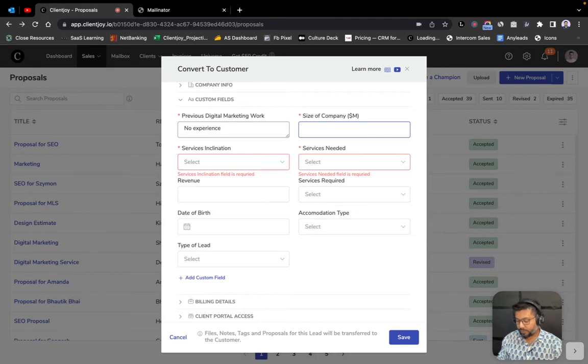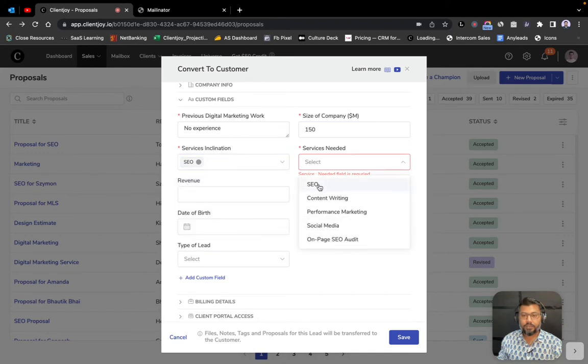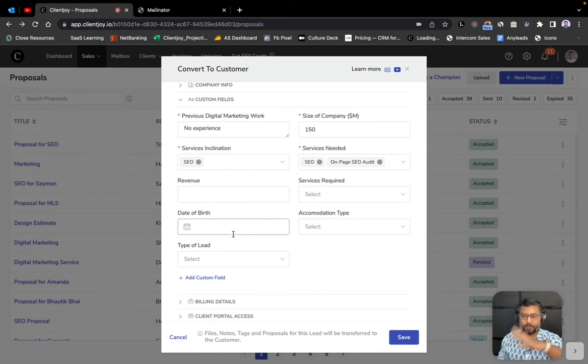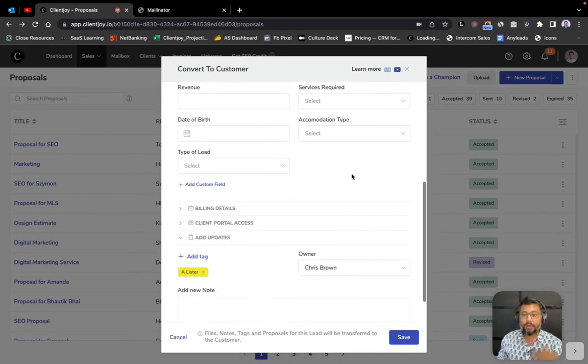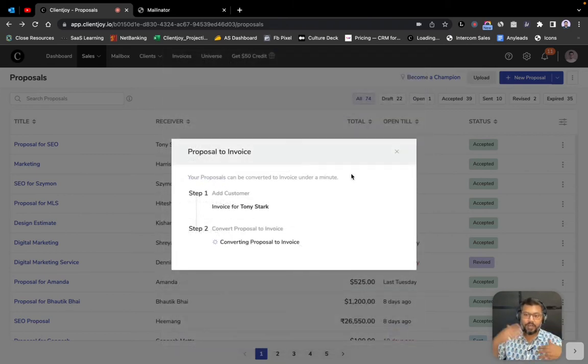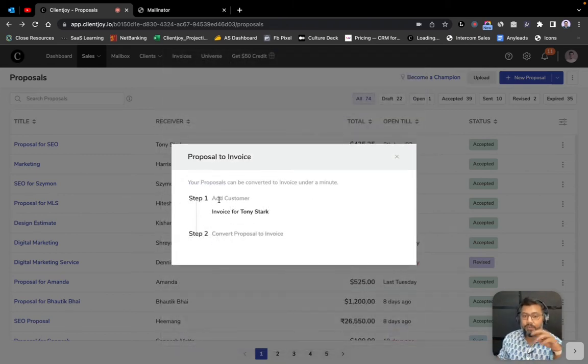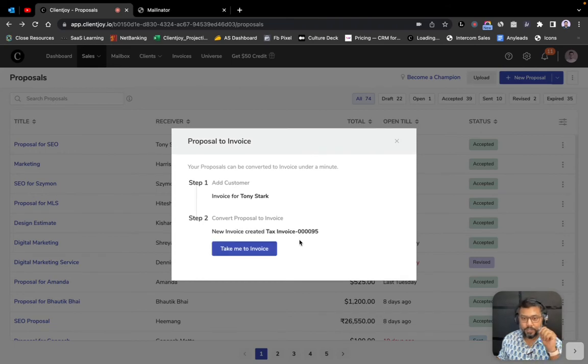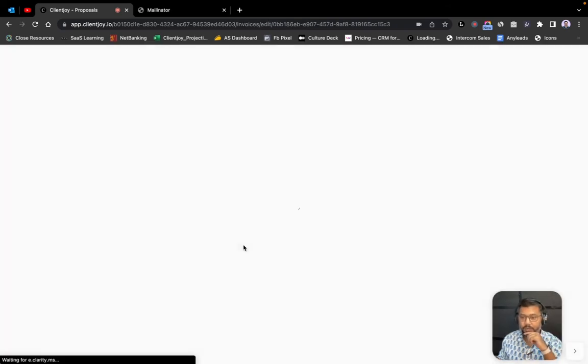Size of company is going to be like $150 million or whatever. Service inclination is definitely SEO. Services needed is SEO and on-page SEO audit. I can choose all of these, and I can create different types of custom fields that I want to use for my organization or my agency, and then I can filter databases, all of that as well. Now the customer has been added, and this proposal is being converted into an invoice, and it's already done. So I just go to the invoice.